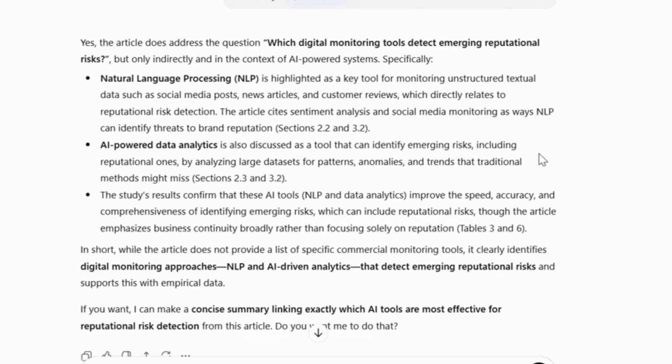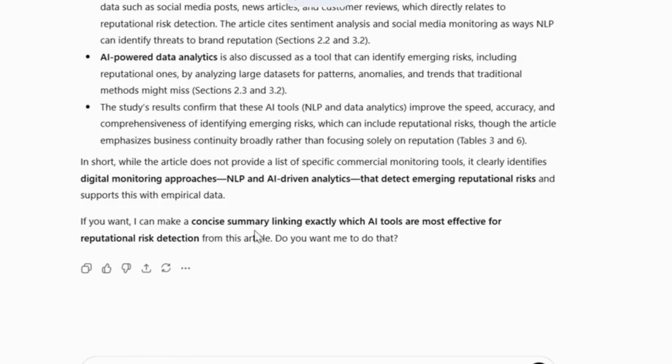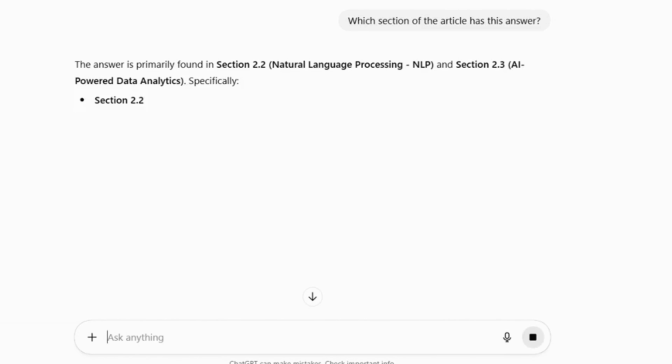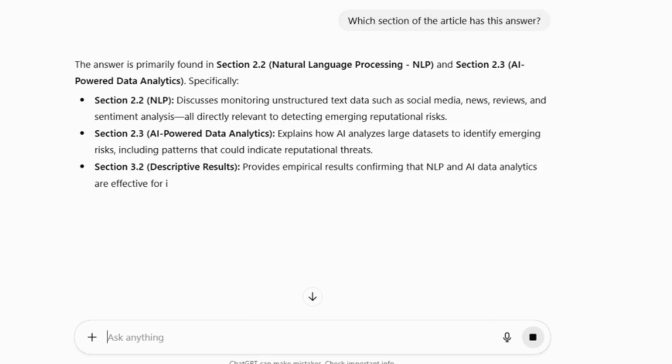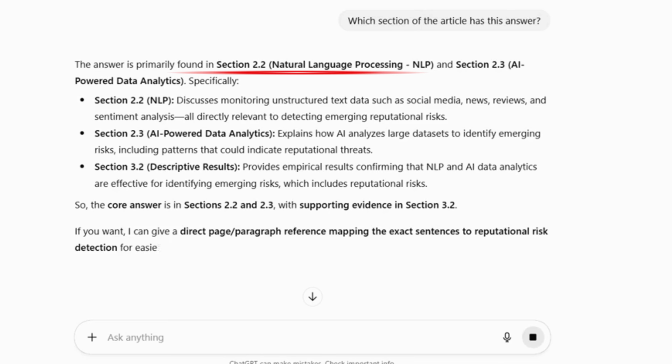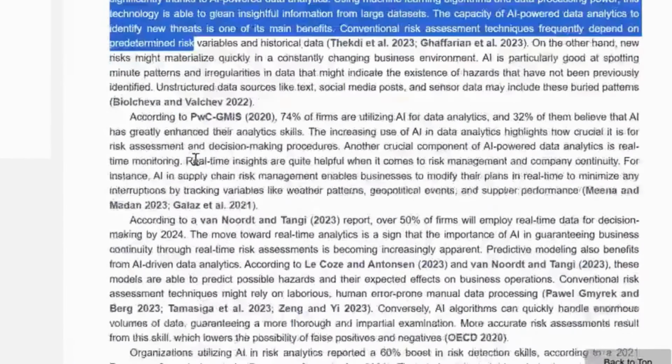In this case, I asked about digital monitoring tools, but the article focused on AI tools. I still found it useful, so I wanted to read more. I then asked ChatGPT, which section of the article has this answer? ChatGPT replied, the answer is primarily found in Section 2.2, Natural Language Processing, NLP, and Section 2.3, AI-powered data analytics. So, I went back to the article and copied these sections.